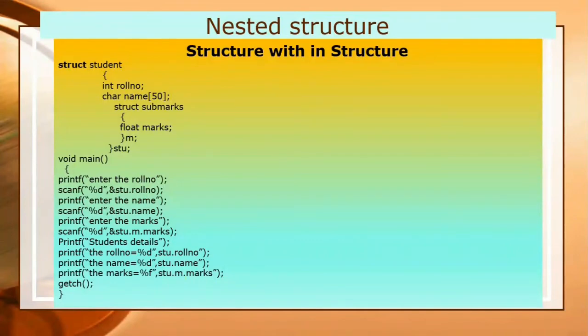So with the help of this example, I have explained you about the nesting of structure. Here I have declared a structure under another structure, and I told you how to assign the value to all the data members, and how you will access the values from the structures.